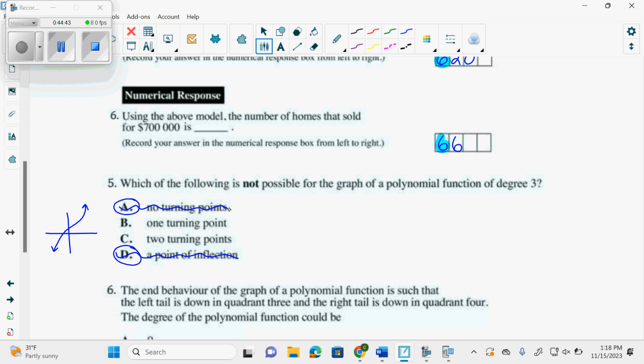Degree 3, which is a cubic function, can have a point of inflection, which we talked about, and no turning points. Or a degree 3 can look like this, which is how many turning points, people? So that one's out. So what's the only thing it can't have? One turning point, because that's quadratics. Yep.